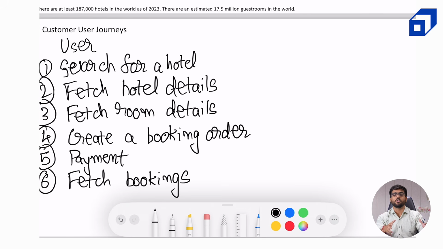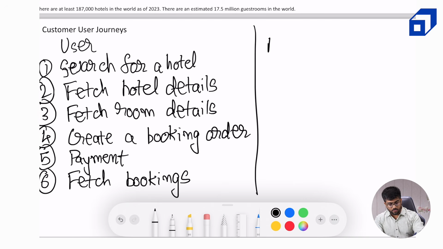The admin of a hotel needs to register the hotel with the system. They will need to add the room details, hotel details, add the prices and so on. Everything needs to be done by the admin before we can start booking rooms in that hotel. So along with user, we need to understand what different customer user journeys there are for the admin as well. So now let's focus on the admin part.